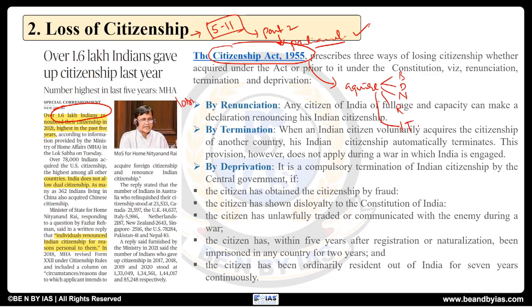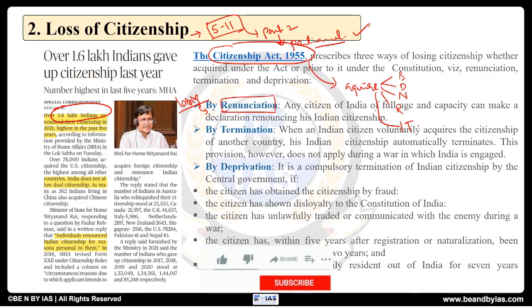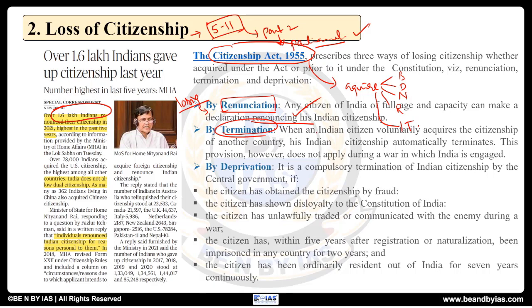And for losing, there are three ways by which one can lose the citizenship. What are they? By renunciation. What is the meaning of renunciation? If any citizen of India of full age and capacity makes a declaration renouncing his Indian citizenship. And by termination, this is when somebody voluntarily acquires the citizenship of another country, then their citizenship in India will terminate. We have only single citizenship. India does not allow multiple citizenships.